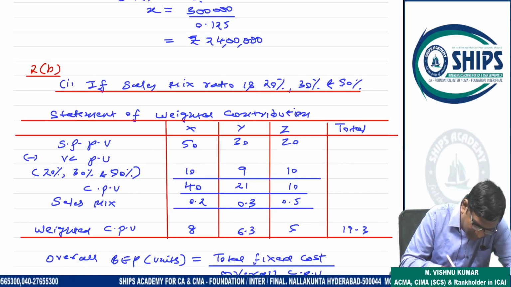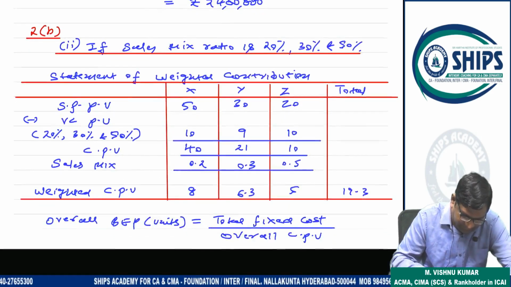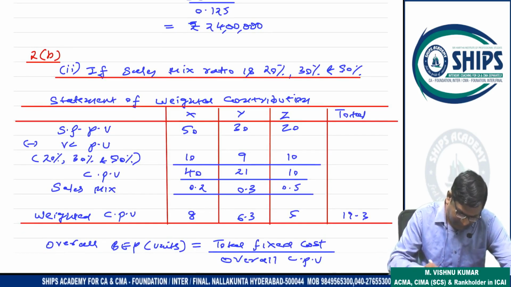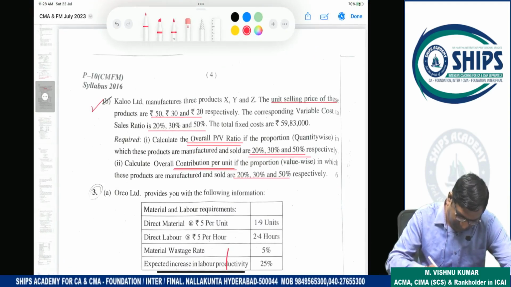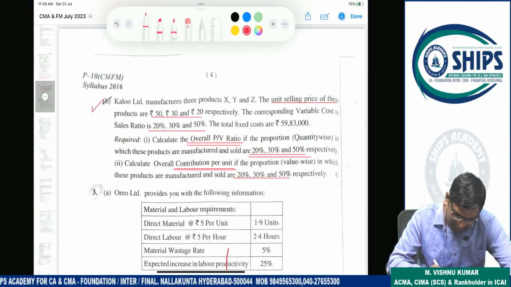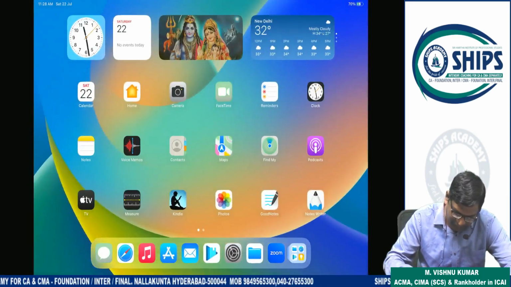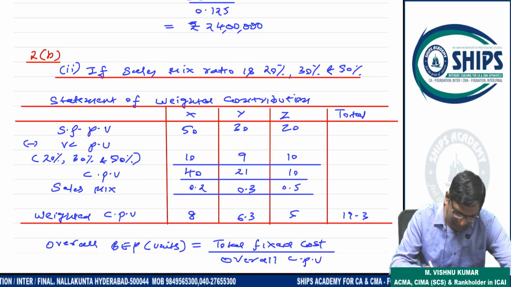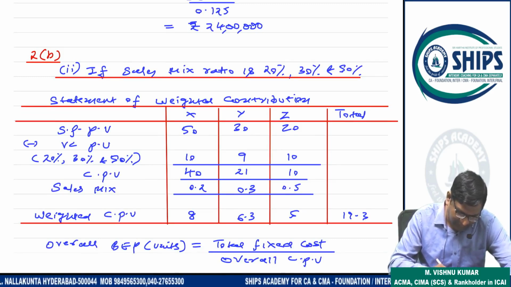This is the second part. The second part is contribution per unit, which we have to calculate. So here we are calculating contribution per unit. Selling price per unit, variable cost per unit. Then selling price minus variable cost gives contribution per unit.